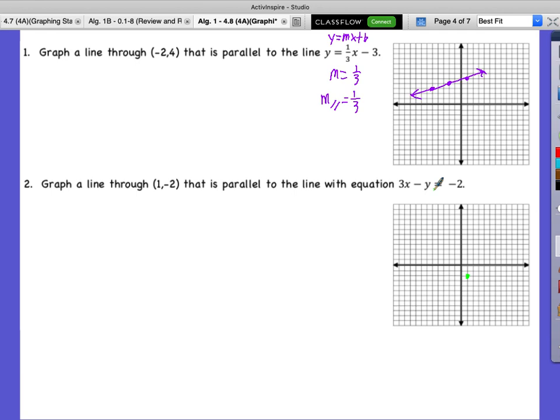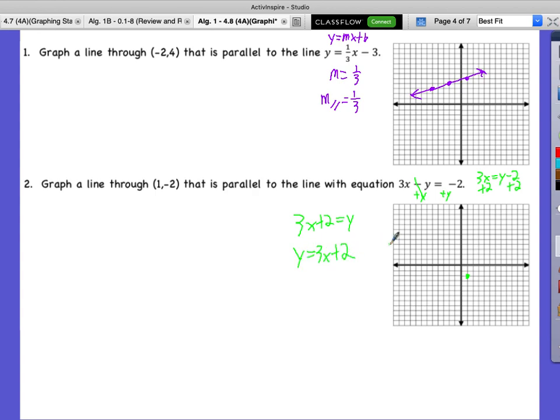Add positive y to both sides, okay, you could do that. We could do that. So 3x is equal to y minus 2. What would you do from here? Move the 2, how? Add it. Okay, so we'd end up having 3x plus 2 is equal to y. You can flip this around and write y is equal to 3x plus 2 so we're more comfortable.